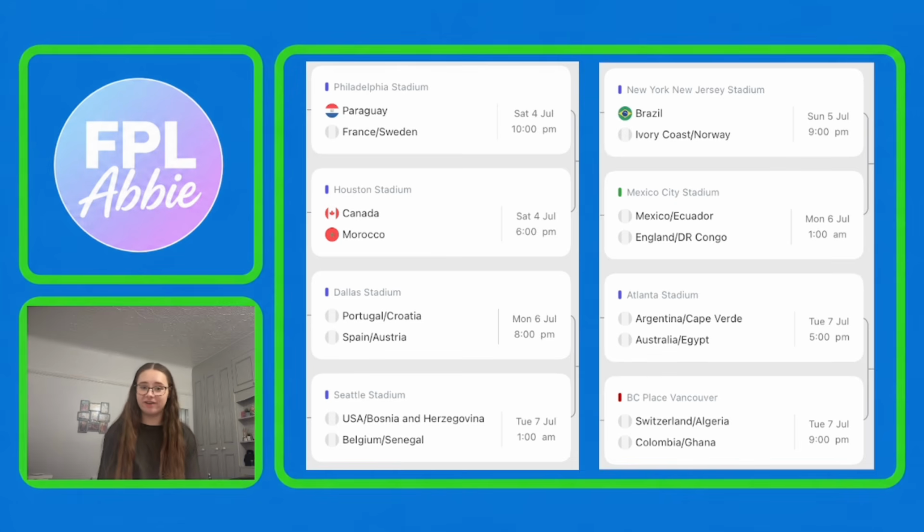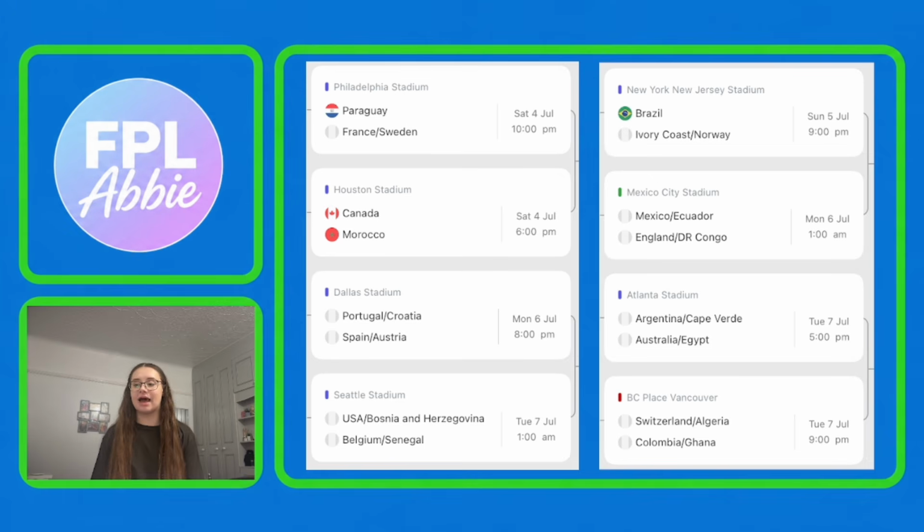Argentina, or Cape Verde if they manage to beat Argentina, will have the winner of Australia against Egypt. And then the final fixture for the round of 16 is Switzerland or Algeria will play the winner of Colombia against Ghana. So for me, if these results go as expected, I think there are 4 standout teams to target with your transfers in the round of 16.